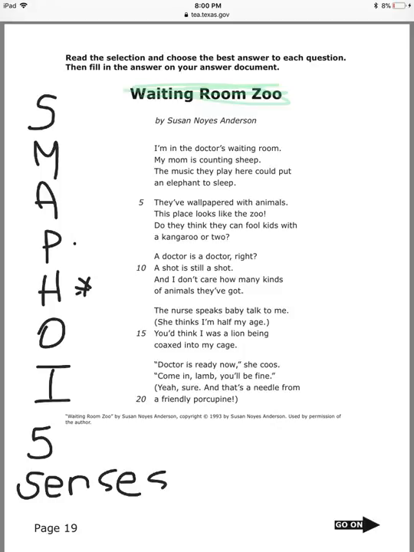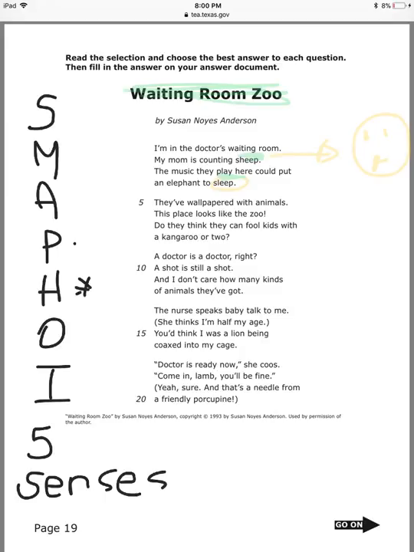Now that I remember that, I'm going to read. I'm in the doctor's waiting room. My mom is counting sheep. What does that mean? When someone counts sheep, it means they are asleep. Okay? The music they play here could put an elephant to sleep. I'm going to underline the rhyming words. Sheep with sleep. Okay, so I can imagine the author, the person who's telling the poem, is in the waiting room and is super bored.